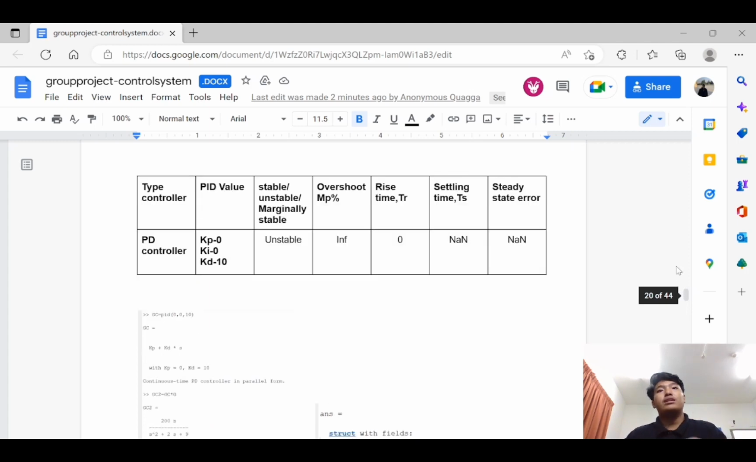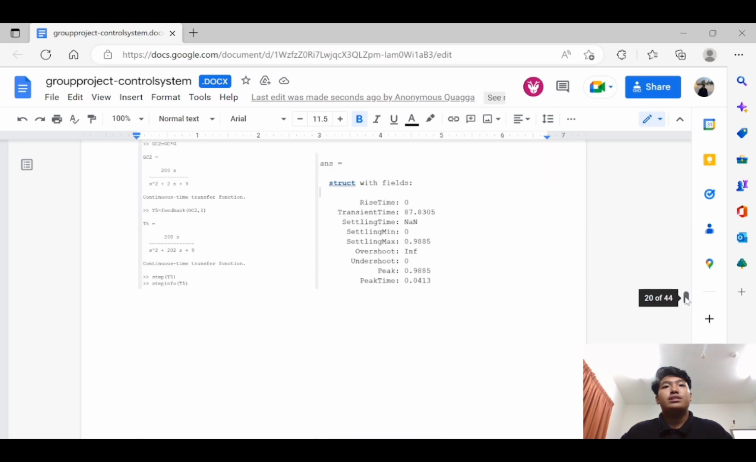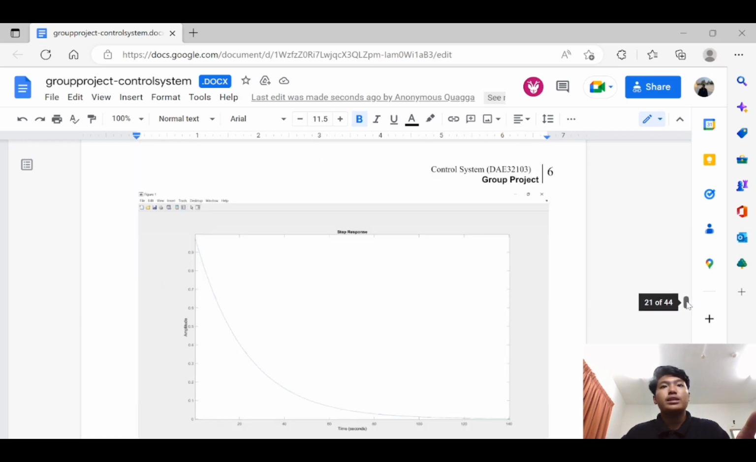It is unstable, and overshoot is infinite, and rise time is 0, and settle time is none. The steady state error is also none. This is my programming, and this is my graph.